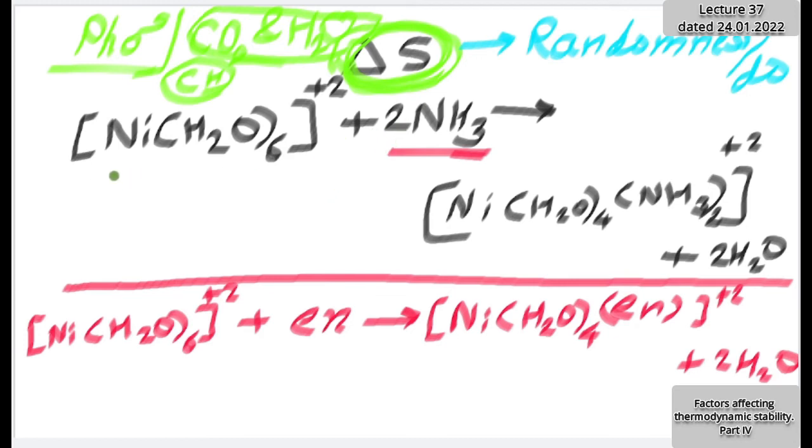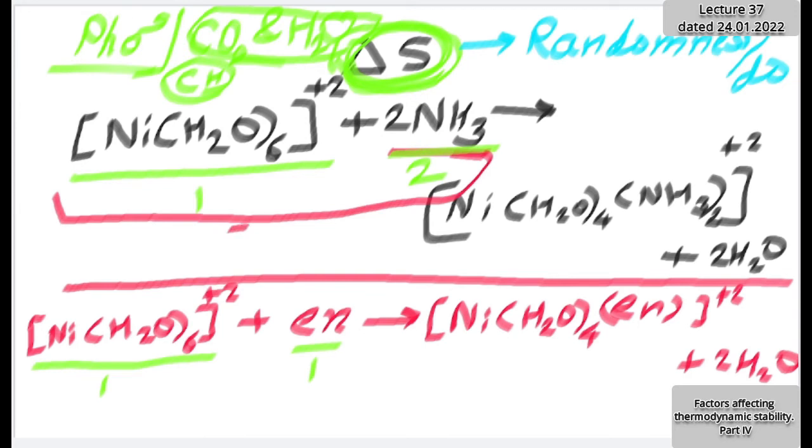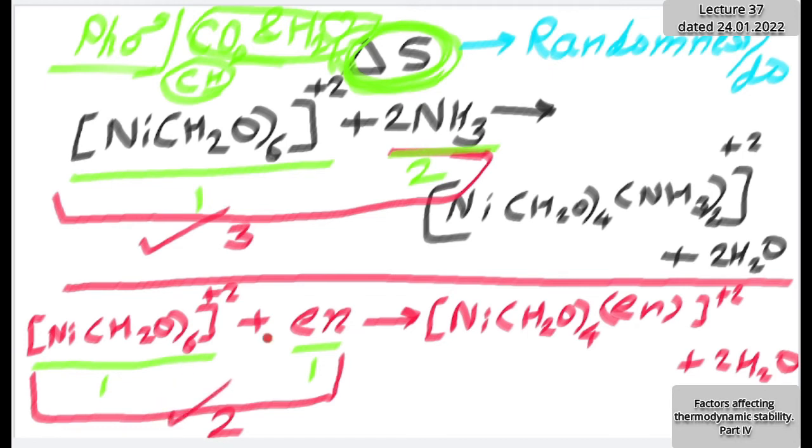Here, how many entities are there? How many species? How many molecules? Here there is only one molecular ion. Here, two are there. Similarly on the reactant side for the second reaction, one, and here there is one. So if I total, here it is three. Three reacting species are there, and here the total is two. In the first reaction, three reacting species, molecular ions, and in the second reaction, only two.